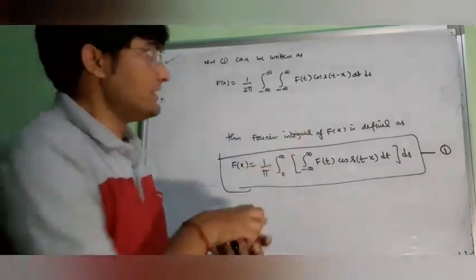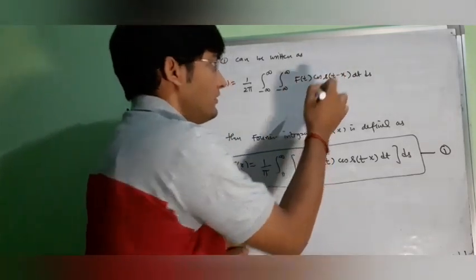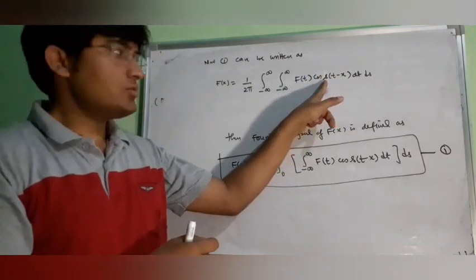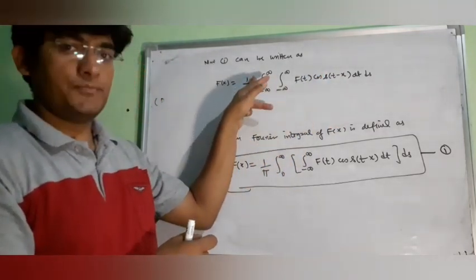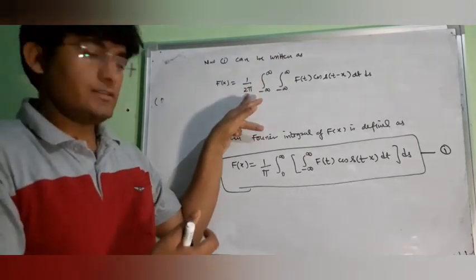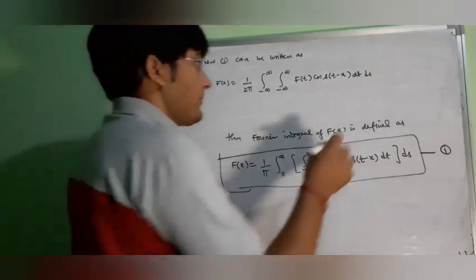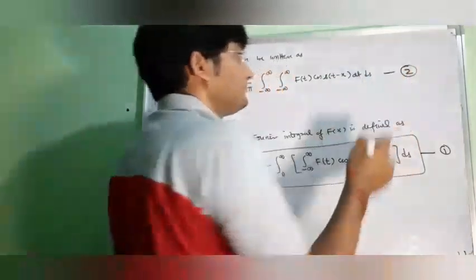Because this cos s is even, this integral will be 2 times. So this 2 and this 2 will cancel, and we will get the same result.